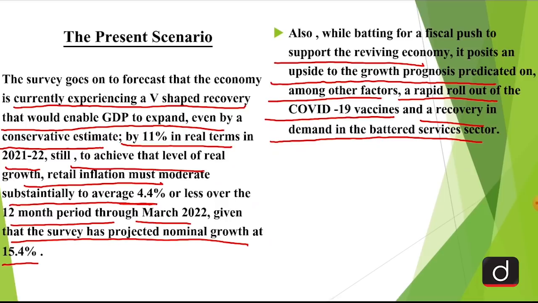there are many concerns. Number one of the most important concerns that lies ahead is how exactly the distribution of vaccines, corona vaccines, will take place in India. What will be its cost, whether they will be for free or not. This is something which is of primary concern. Also, government has to take care of the services sector. It was the services sector which has taken a major hit because of the corona pandemic, especially if we speak about industries such as tourism, hospitality, restaurant, etc. So these are the sectors where government has to come forward and do whatever is possible.